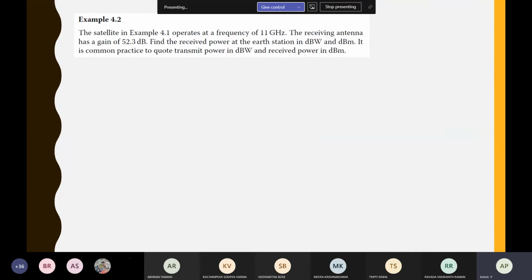So this is a similar or same problem actually. In the previous question, they have given effective aperture as 10 meter square. Here instead of that, they are giving the frequency of operation as 11 gigahertz, and receiver gain is 52.3 dB. So GR has to be converted into normal scale, or you can operate the whole thing in the dB scale. That is your wish.